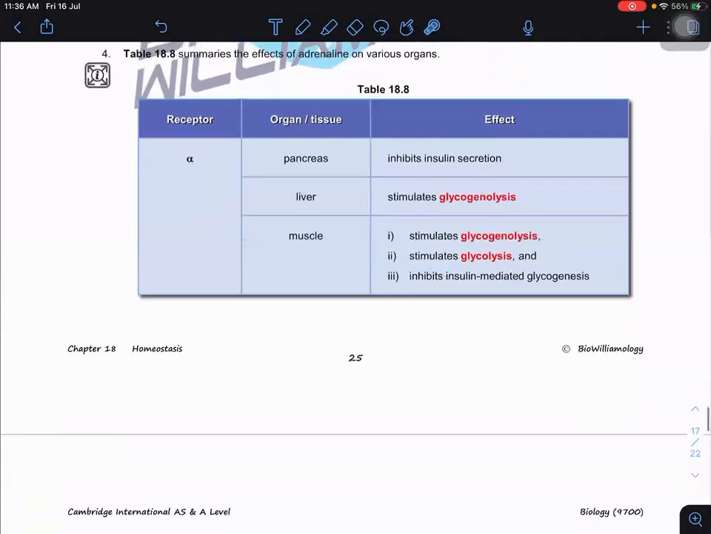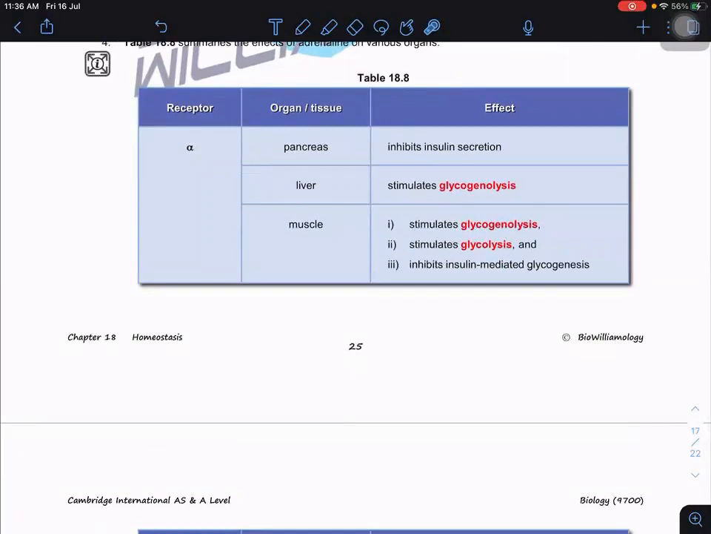For example, alpha receptors act on the pancreas. What will happen? On the pancreas, it inhibits insulin secretion, because we want to increase blood glucose. Adrenaline increases the blood glucose concentration, so if you want to increase the blood glucose concentration, then you have to stop the insulin. So on the pancreas, when adrenaline binds to the alpha receptor, it inhibits the insulin secretion.